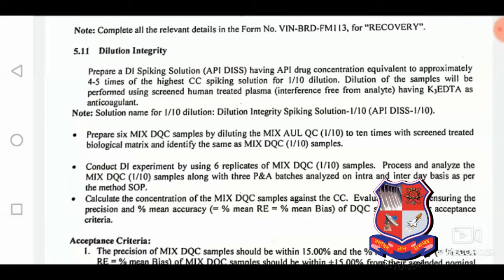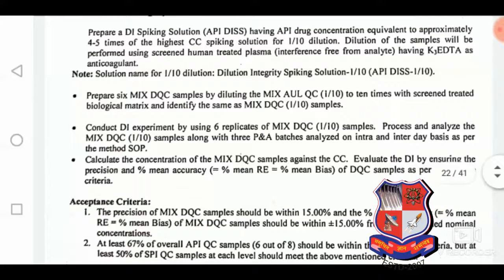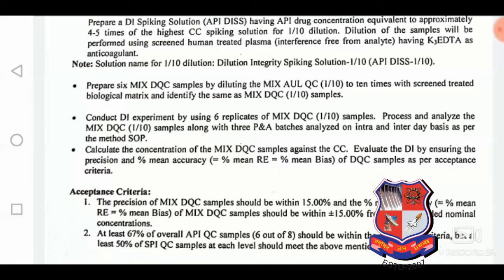Dilution integrity experiment will be included after recovery, and in that the DQCs will be prepared from a concentration equivalent to 4 to 5 times the highest CC, spiking for 1/10 dilution. Dilution of the sample will be performed using screened human plasma having the same anticoagulant, the grade 3 K2EDTA, and DQC will be prepared by diluting the ULOQ QC 10 times with screened plasma.